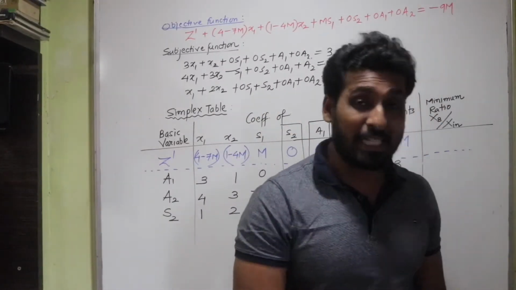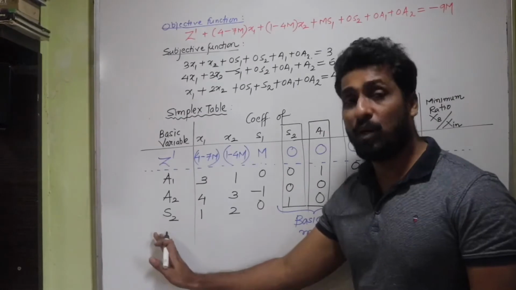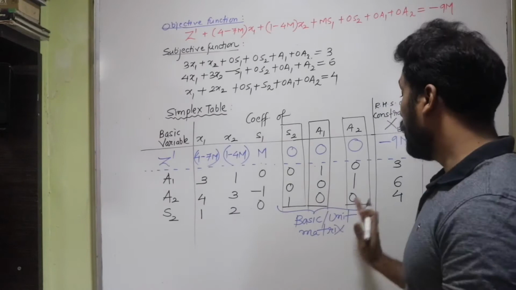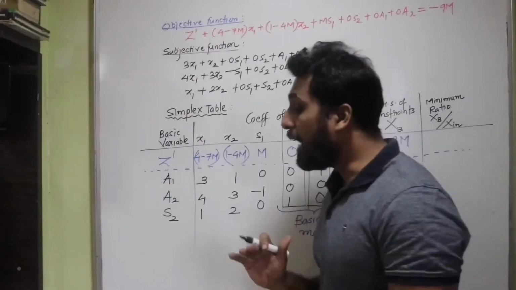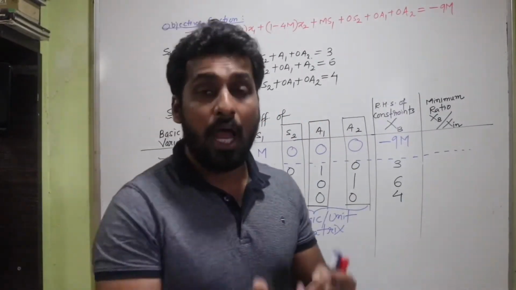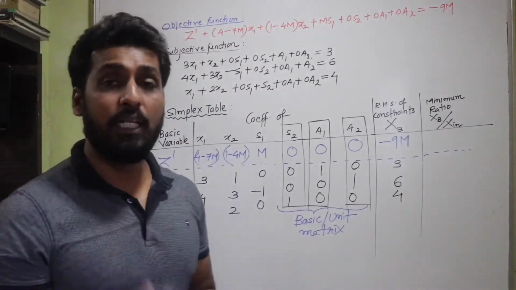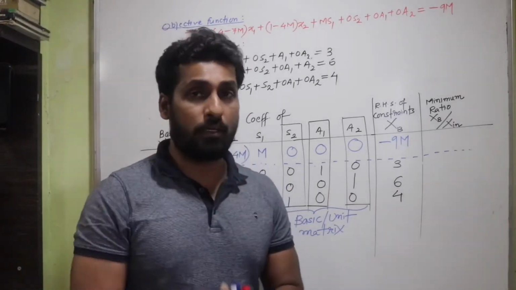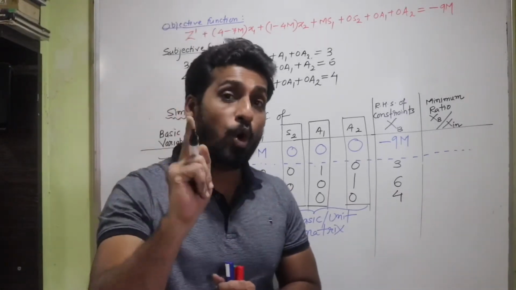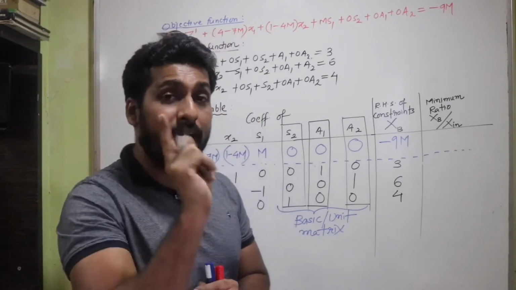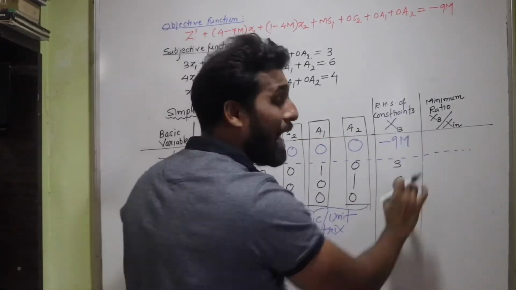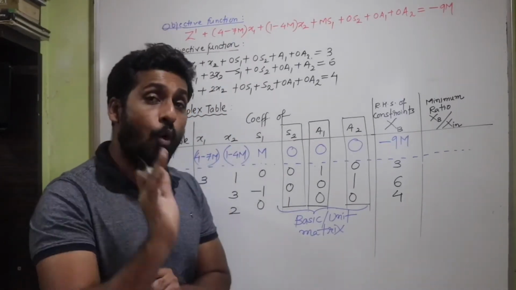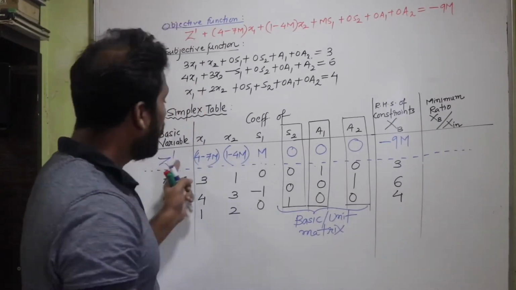You have to pay proper attention here, that if you want the basic variables, they have to form the basic matrix, and the basic matrix is nothing but what? A unit matrix. Okay, now I need to decide who is going to go out and who is going to come in, which variable leaves and which variable enters. Now if you remember, the incoming vector was decided by the most negative term, isn't it? Most negative term of the row z dash. You have to remember that. We will decide the incoming vector by the most negative term in the row of z dash.